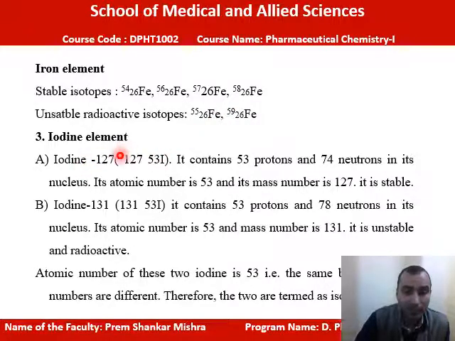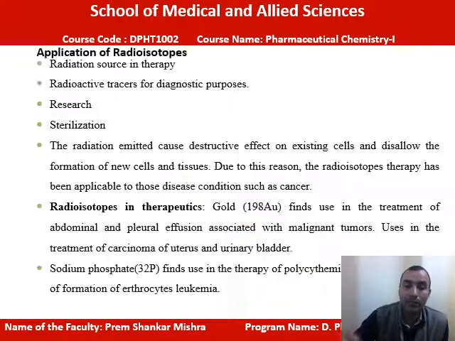In the case of iodine, iodine-127 contains 53 protons and 74 neutrons in its nucleus. Its atomic number is 53 and its mass number is 127. It is stable. Iodine-131 contains 53 protons and 78 neutrons in its nucleus. Its atomic number is 53 and its mass number is 131, so it is unstable and a radioactive isotope.